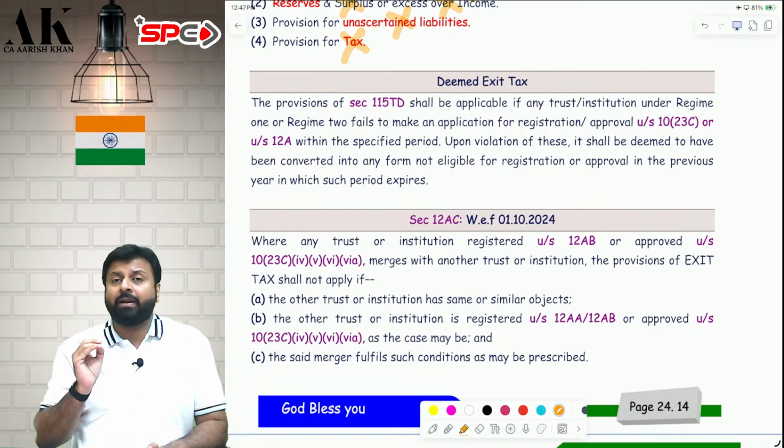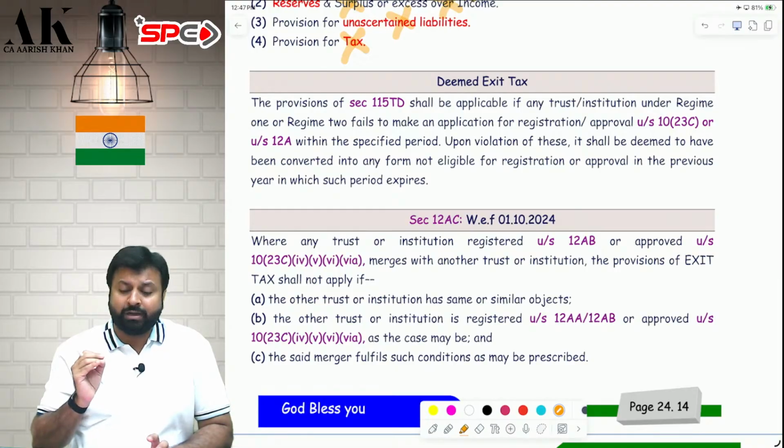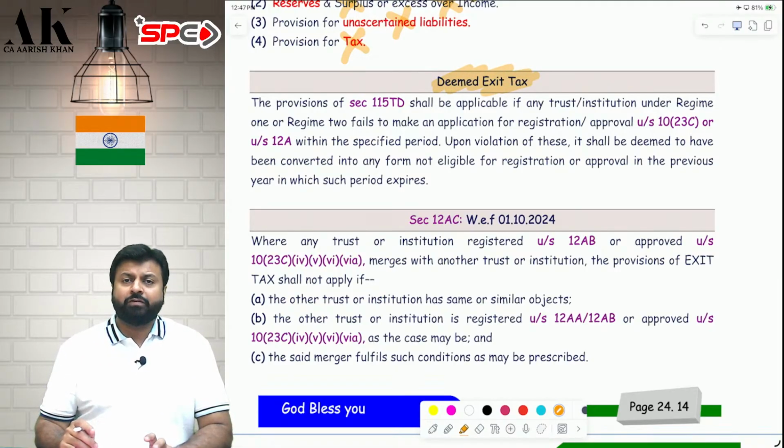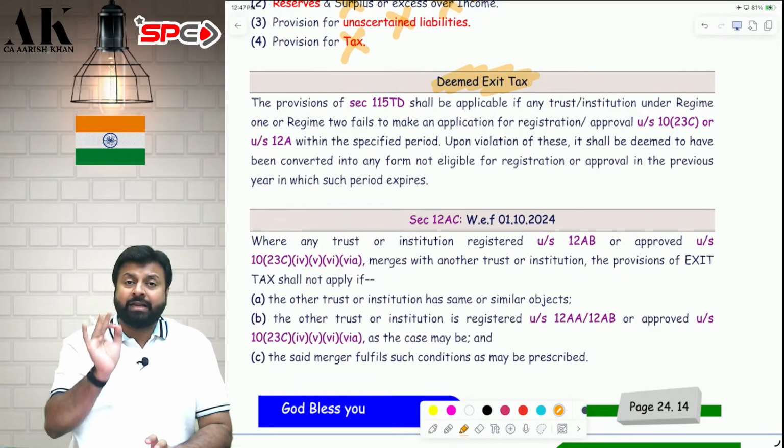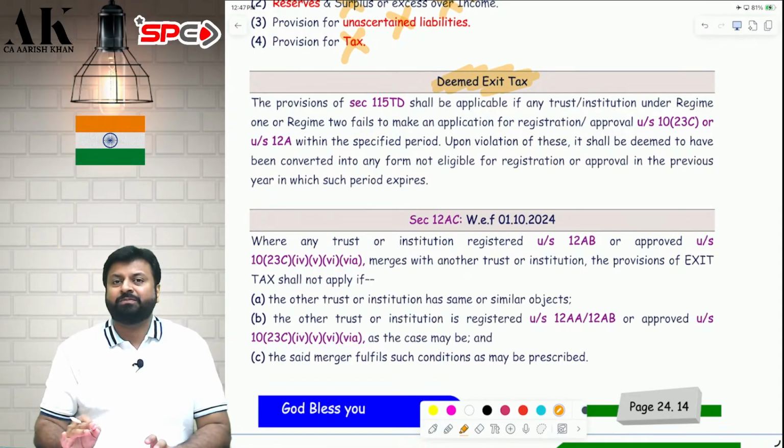Now, if you don't apply for the trust registration on time, you will be liable for deemed exit tax. So if you don't apply for the registration of the trust within time, a deemed exit tax provision will be applied on you and you will be liable to tax on that. I hope it is clear to all of you.